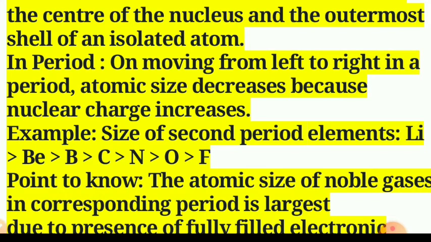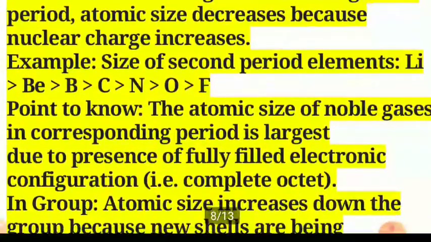Thus, on moving from left to right in a period, atomic size decreases because the nuclear charge increases. So, in the size of second period elements, that is lithium, beryllium, boron, carbon, nitrogen, oxygen and fluorine, fluorine has a very small atom as compared to lithium. Lithium has a bigger atom. Point to know: the atomic size of noble gases in the corresponding period is the largest.